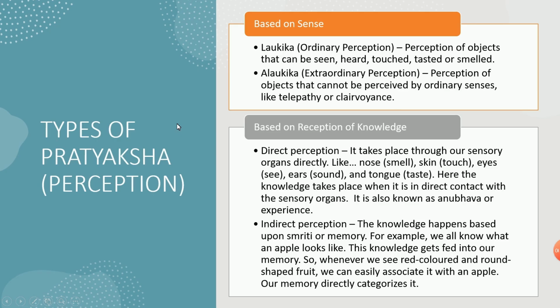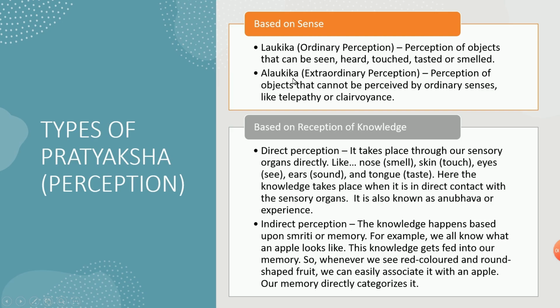So I have compiled it into a simple difference. Types of Pratyaksha based on sense and based on reception of knowledge, I have categorized. Based on sense means Laukika. Laukika means ordinary perception. Here, whatever you are directly seeing, hearing, touching, tasting, and smelling, that is, you are using your five senses, no? The knowledge you are gaining through those five senses, that is Laukika, that is ordinary